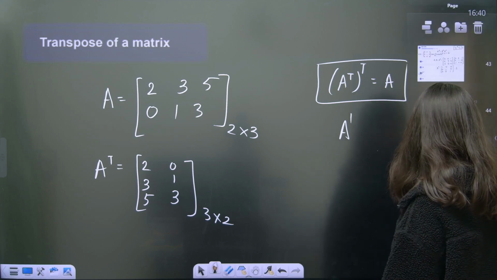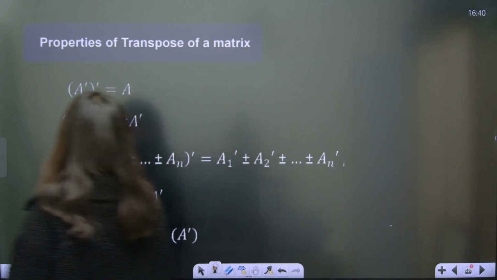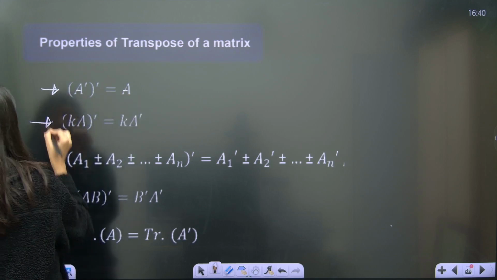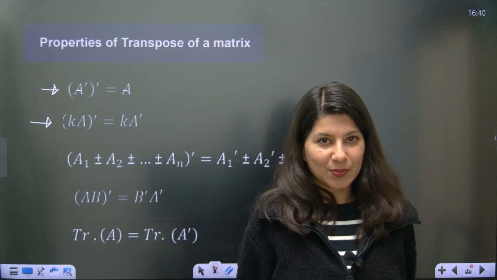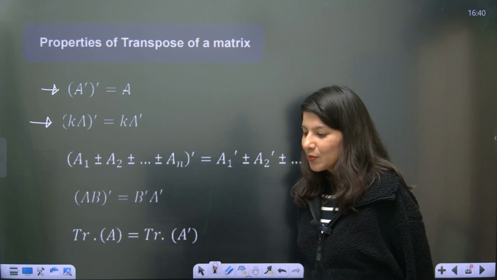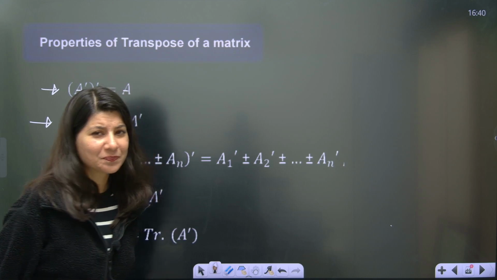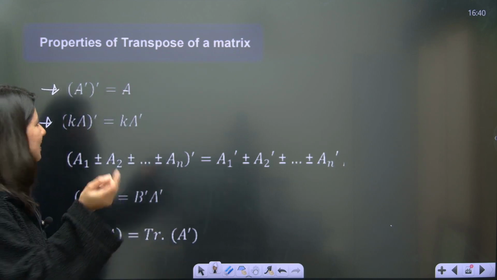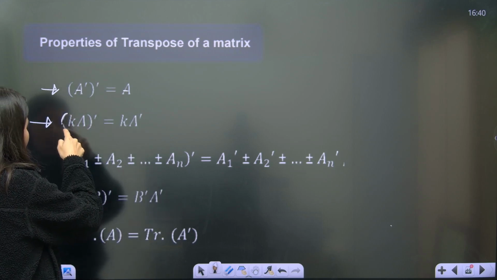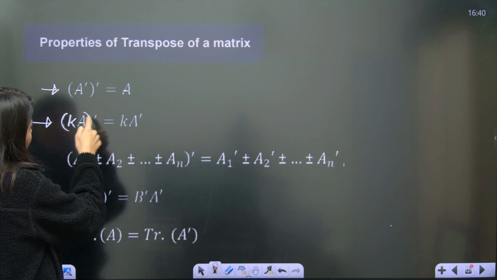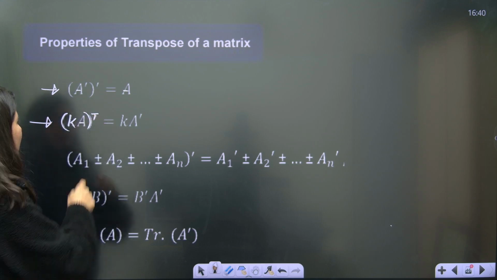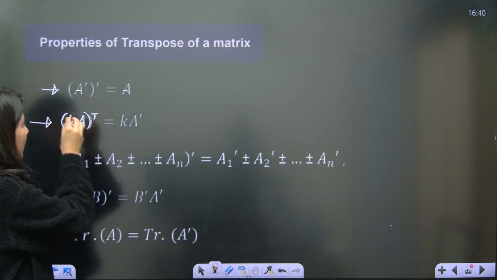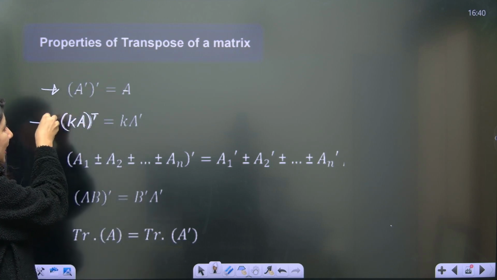Okay, one more notation. Now, some properties. The very first property: A transpose, one more transpose will give you back A. Second one is the kidnapper's property. I will call it the kidnapper's property. Sometimes it happens, usually in movies or crime series. So this is kA whole transpose. This k is a kid who is stuck inside this bracket. He wants to get out of it.